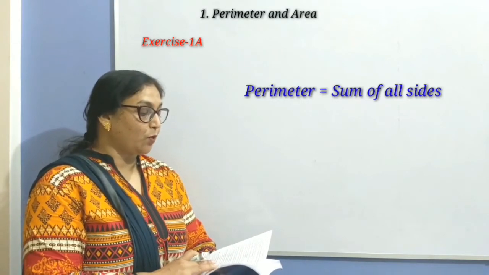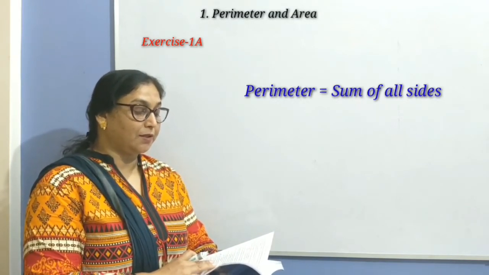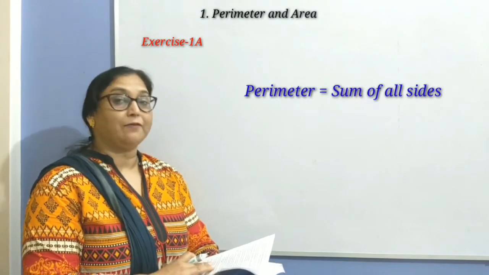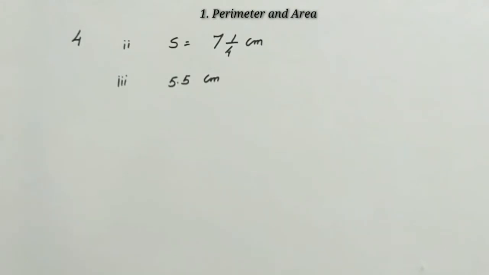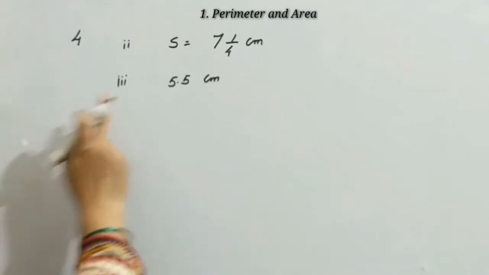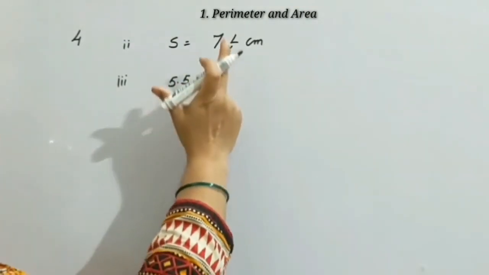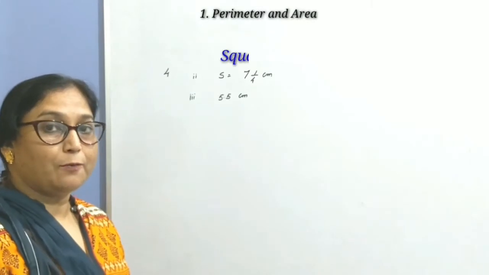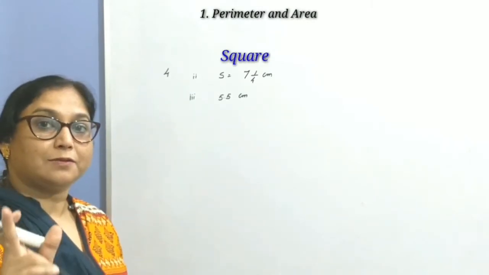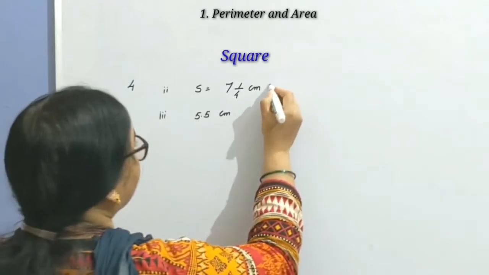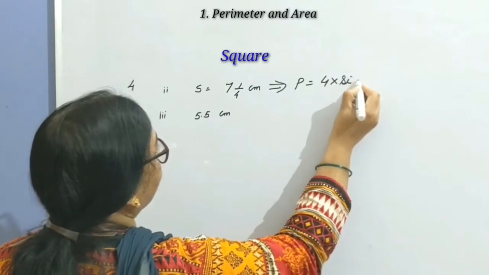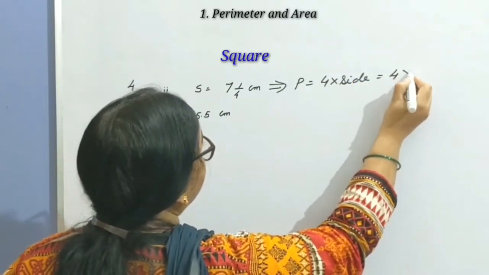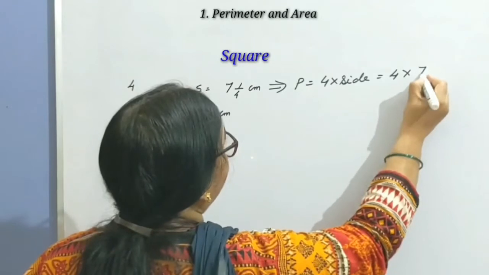Find the perimeter of a square with side of length 8 centimeter, 7 whole 1 by 4 centimeter and 5.5 centimeter. Let me explain two parts. So according to question number 4, you have to find the perimeter of a square of each side 7 whole 1 by 4 centimeter. Tell the formula of perimeter of a square. 4 times side. So let's find the perimeter. According to the formula, the perimeter is 4 into one side. That means 4 into this given side, 7 whole 1 by 4.